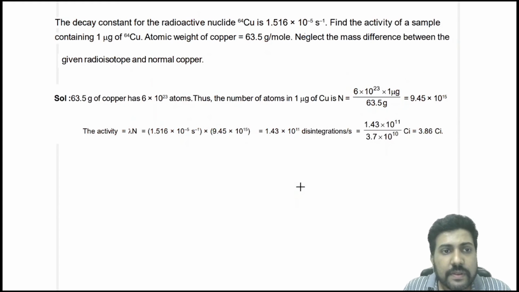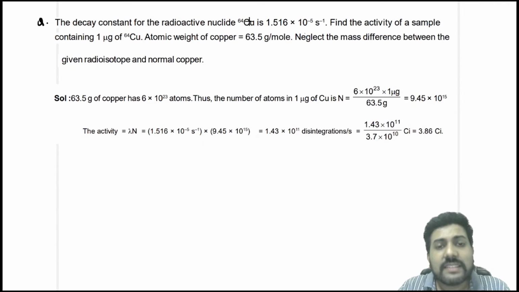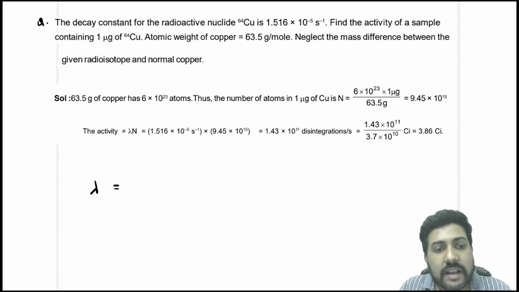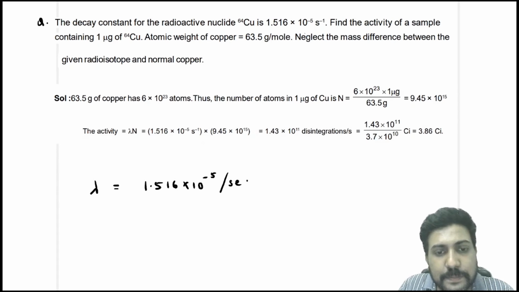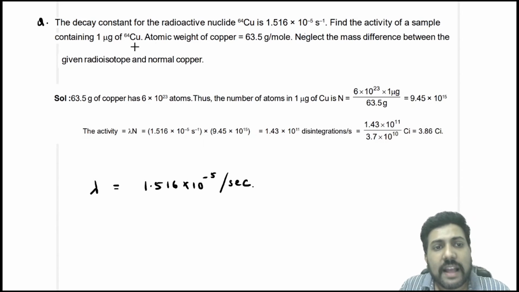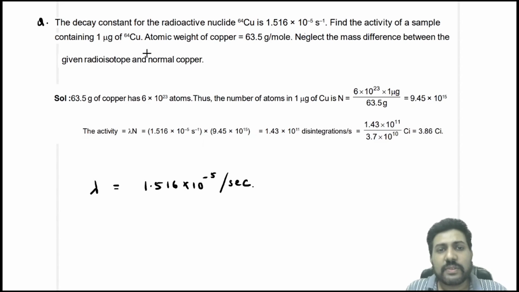Now in this question they have given you the decay constant for the radioactive nuclei Cu-64 as 1.516 into 10 raised to power minus 5 per second. So they have given you the value of lambda. Then find the activity of the sample which contains 1 microgram of this. The atomic weight of copper is given as 63.5 gram per mole. Neglect the mass difference between the given radioisotope and the normal copper, so we take the molar mass of the isotope also as 63.5 gram per mole.